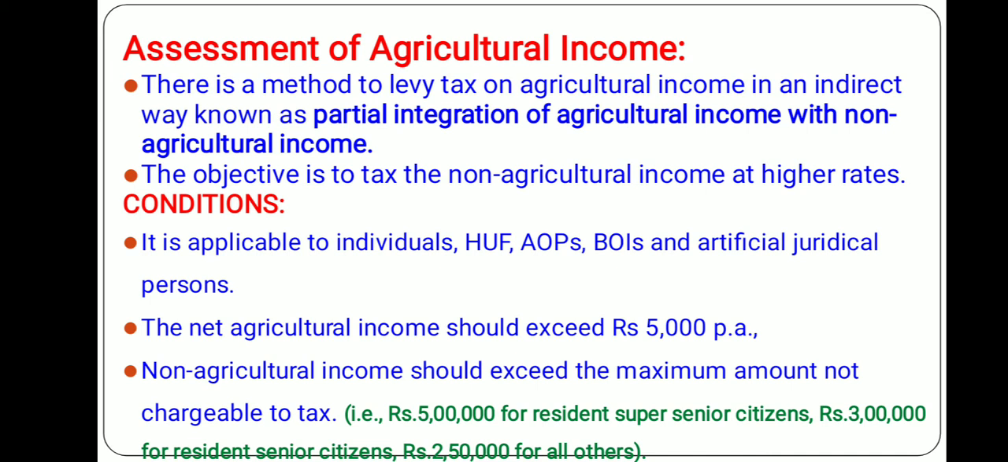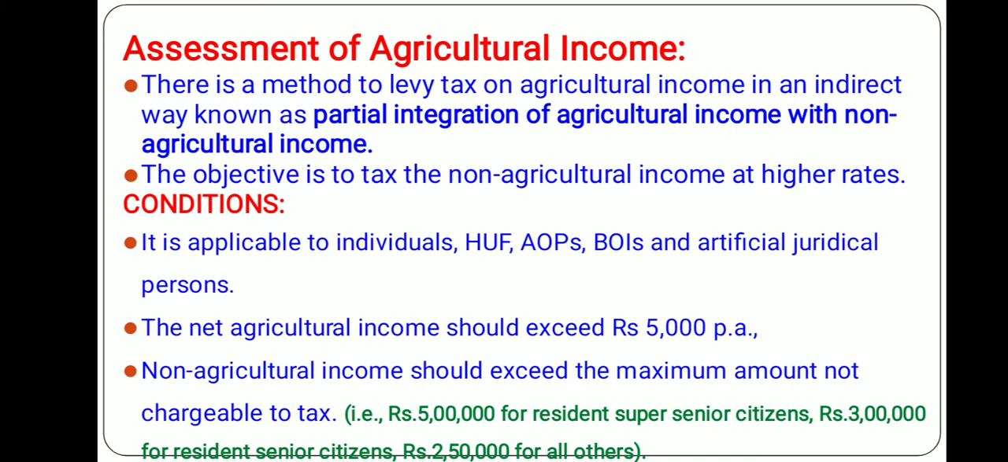In case of an individual, 2,50,000 is the exemption limit. The non-agricultural income should exceed 2,50,000 in case of an individual. If it is a senior citizen, it is 3 lakh, and if it is a super senior citizen, it is 5 lakh. If these two conditions are satisfied, then there will be a partial integration of agricultural income with non-agricultural income. But remember, this partial integration is applicable to individual, HUF, AOP, BOIs and artificial juridical persons.